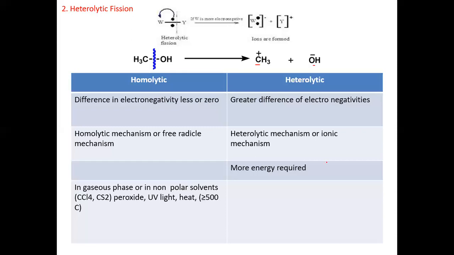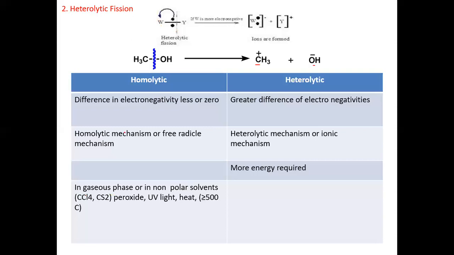After that, the energy required for heterolytic fission is more, more energy is required to cleave that bond. Why? Because both of the electrons are shifted towards one atom which has greater electronegativity. That's why it requires more energy as compared to homolytic cleavage. In homolytic, there is equal distribution of electrons. That's why it requires less energy as compared to heterolytic cleavage.